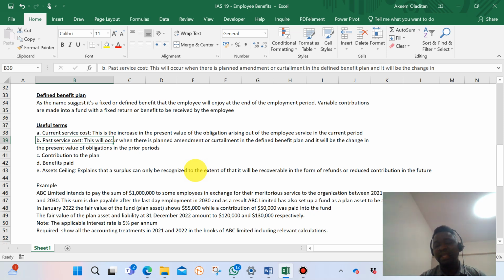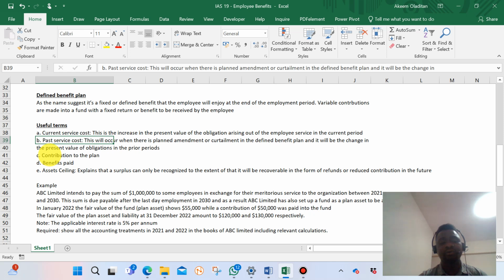So when we re-estimate, when we look at the present value of the obligations that the organization will pay, the change for those prior periods, because we will have accounted for it in a particular period, if there's anything changed, we have to do it again. So that difference, or change in the present value of obligation for the prior periods, we call past service cost. When we solve a question, you will see what we mean by that.